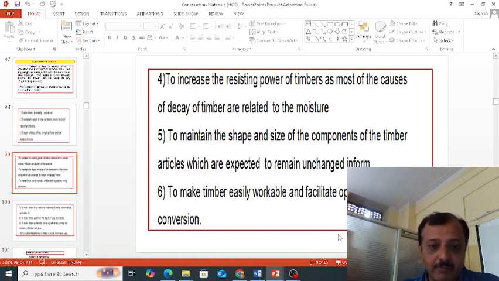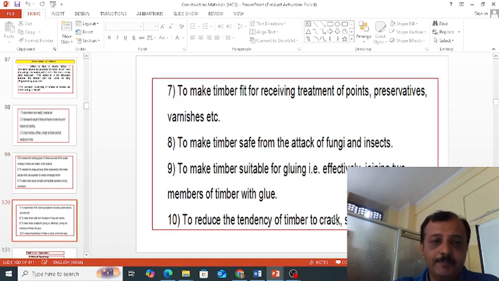The conversion of timber means the cutting of timber into different sizes. It may be in the size of planks, or it may be in the form of boards, etc. When we are going to do the conversion of timber, it should be very easy to work with the timber. That's why the seasoning of timber has to be done.